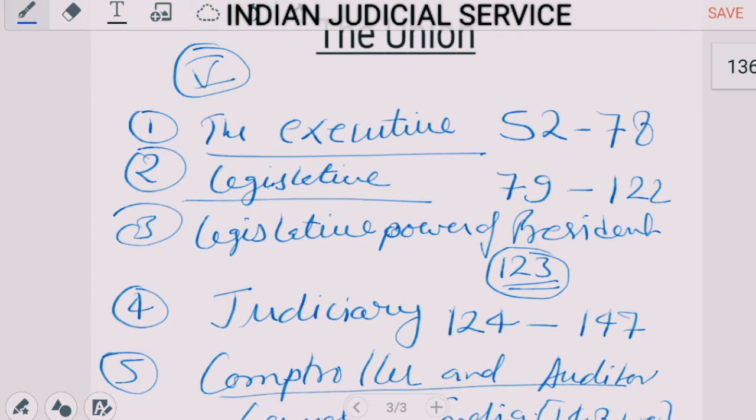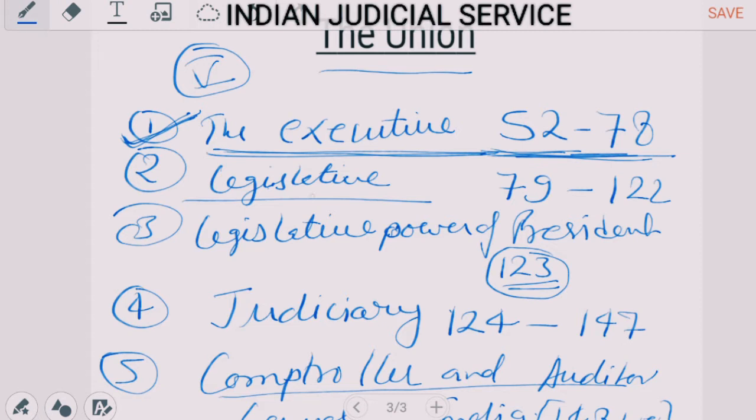Once again, the Indian constitution has 22 parts. Now we are discussing part 5 of the constitution, which is related to the Union, and this part is divided into 5 chapters. Chapter 1 is related to executive powers: the president and vice president provisions. These are provided in these articles, not sections.